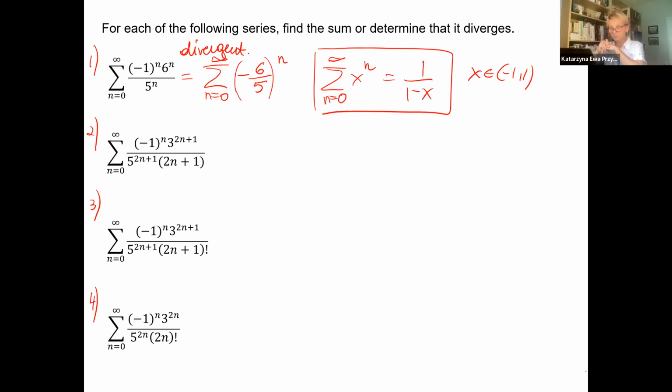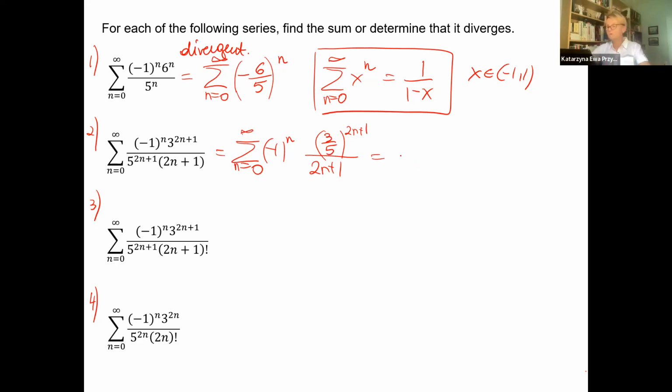Okay, number 2. We have the alternation. We have 2n plus 1, and the quantity to the power of 2n plus 1 is 3 over 5, 2n plus 1 without the factorial.